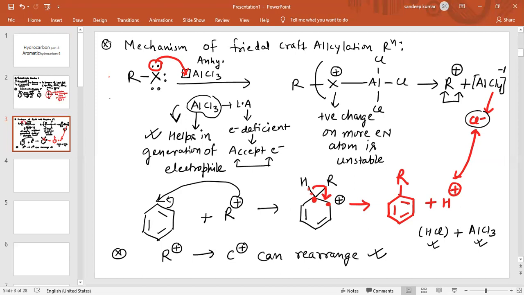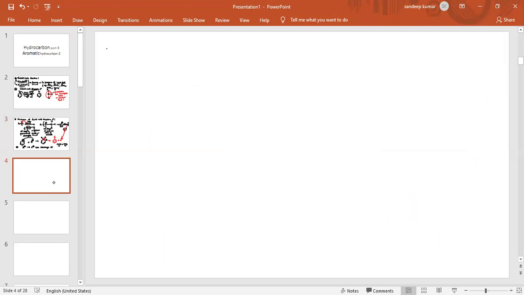Now we will discuss some reactions. For example, if the question is like this: this is benzene, also we can say arene. The reaction of this benzene with CH3CH2Cl in the presence of anhydrous AlCl3. So what is the product obtained?